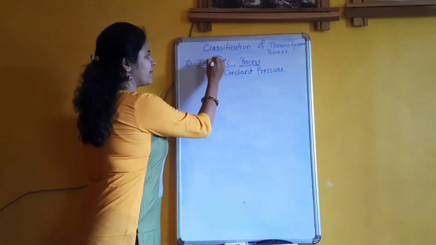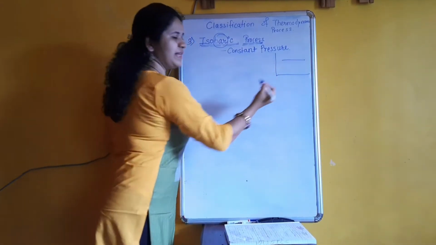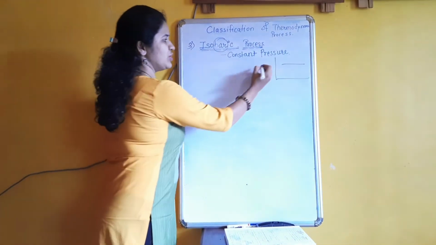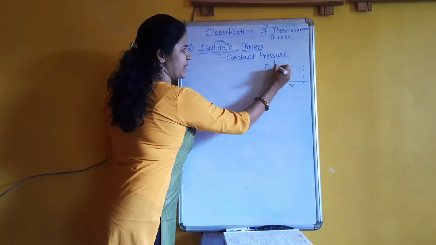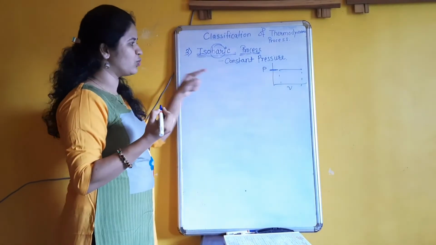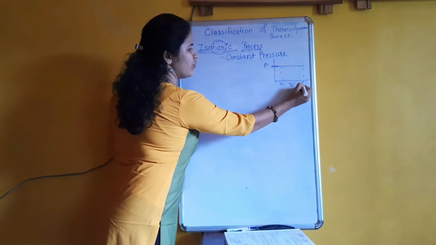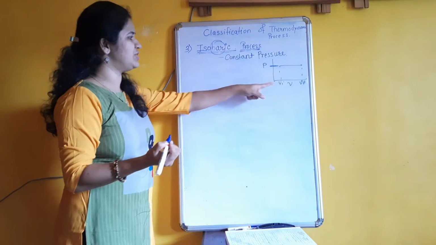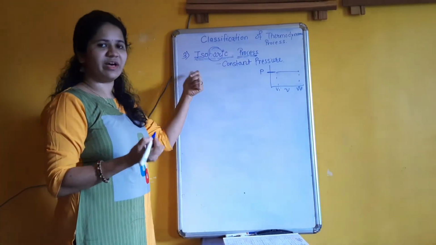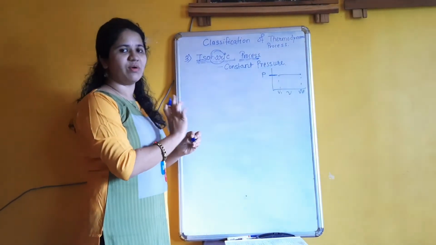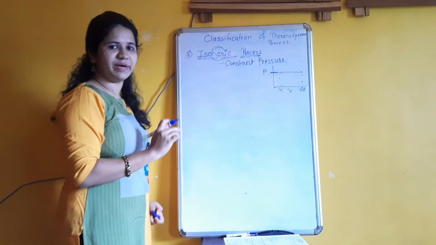The word bar. Bar word means the graph is a bar, but that bar is horizontal. So here is pressure and here is volume. In this case, the pressure is constant throughout this process, and volume gets changed from Vi to Vf. Such a process is called an isobaric process, where pressure is constant throughout.